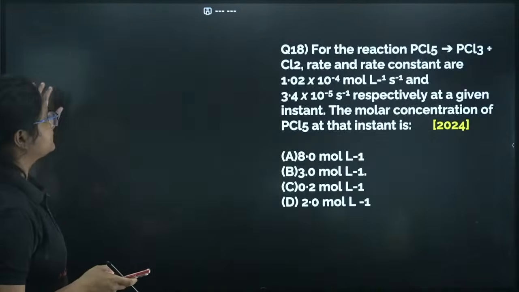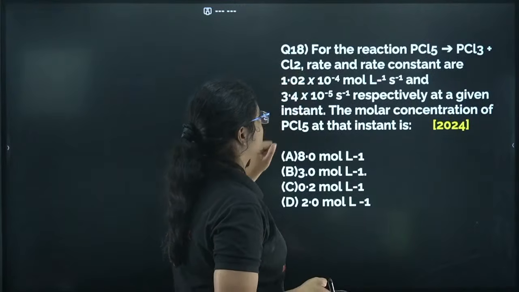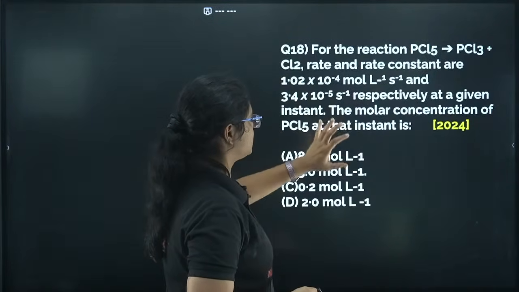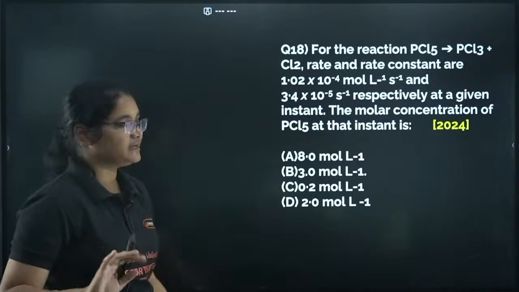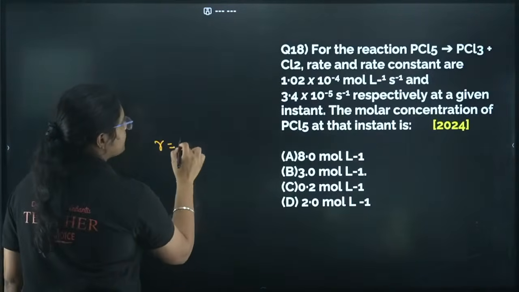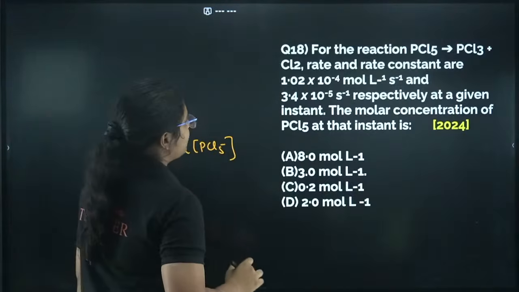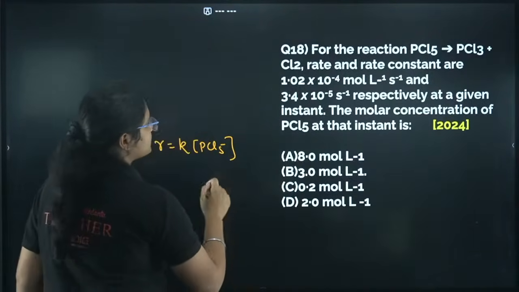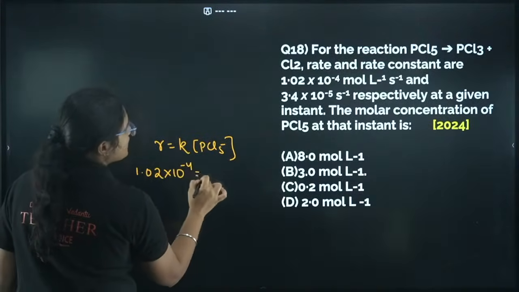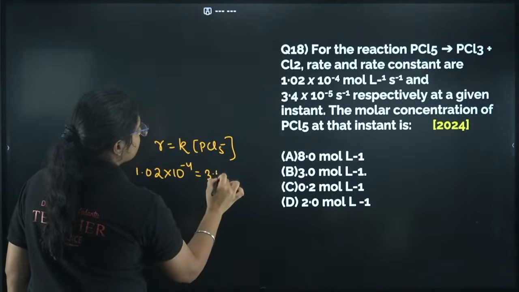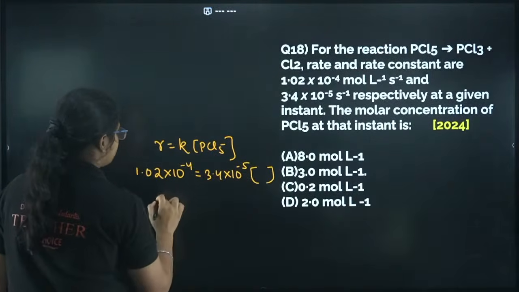Okay, next question number 18. From the reaction PCl5 gives you PCl3 plus Cl2, the rate and rate constants are given. Find the molar concentration of PCl5 at that instant. This is also very simple. See, you have this formula, rate is equal to K into PCl5, right? The rate and rate constant are given. Rate is 1.02 into 10 to the power of minus 4, and rate constant is 3.4 into 10 to the power of minus 5, and this is the concentration.